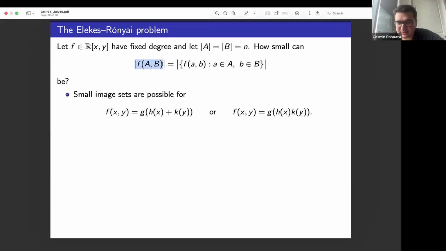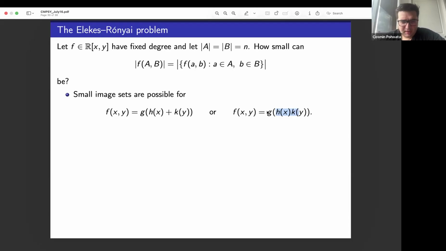So what's the cardinality of this? And yeah, there's some easy examples. If you take A and B to be the interval of numbers from 1 up to n, and the polynomial to be x plus y, then this image can be linear in n. Similarly, if A and B are geometric progressions, and f is x times y, then this can also be linear in n.